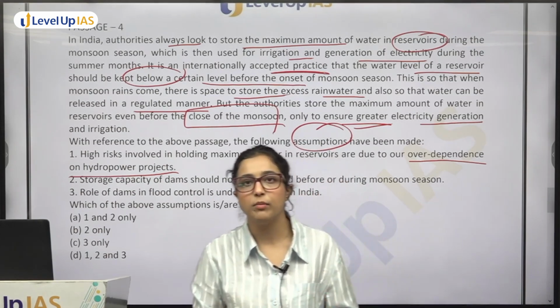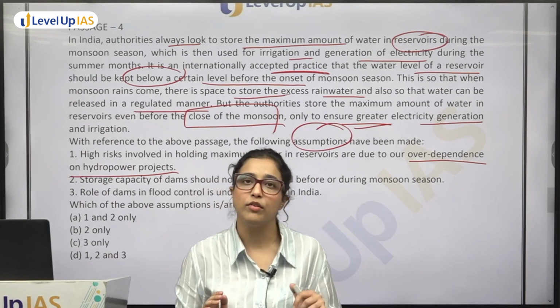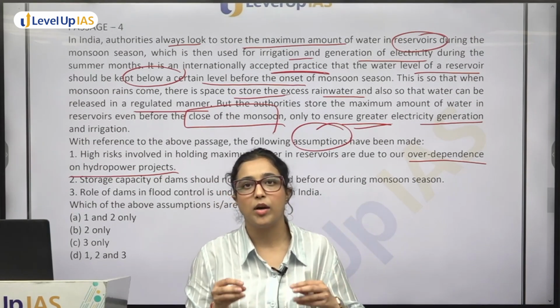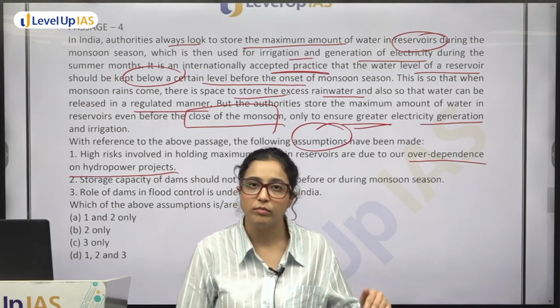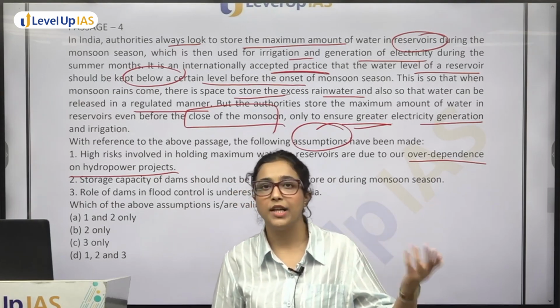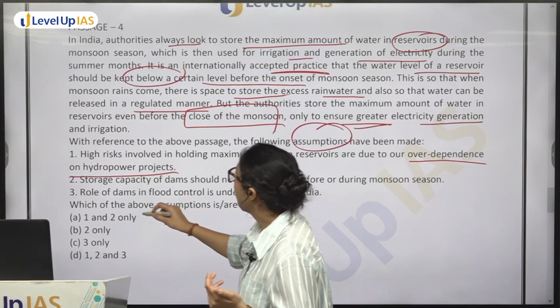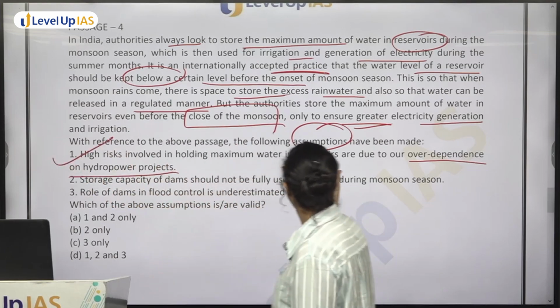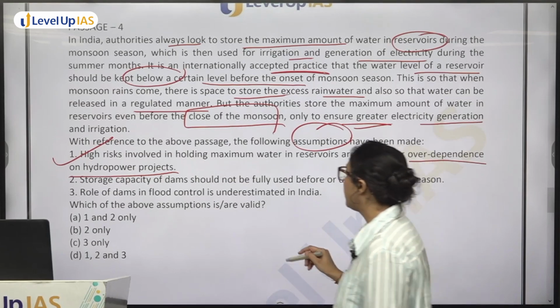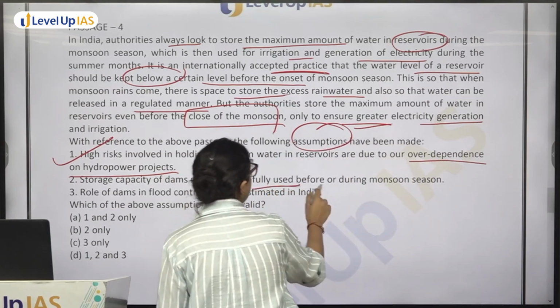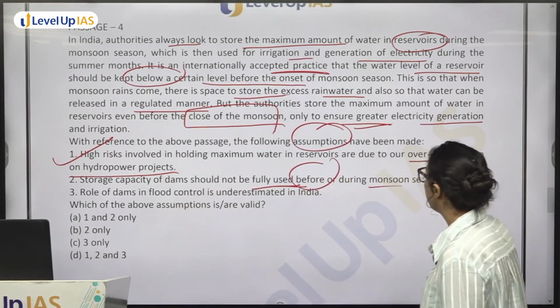If we were not overly dependent, we could have used it in the limited amount that is required, but they are filling it to the maximum. So yes, it is over dependence on hydropower projects. Next: storage capacity of dams should not be fully used before or during monsoon season.